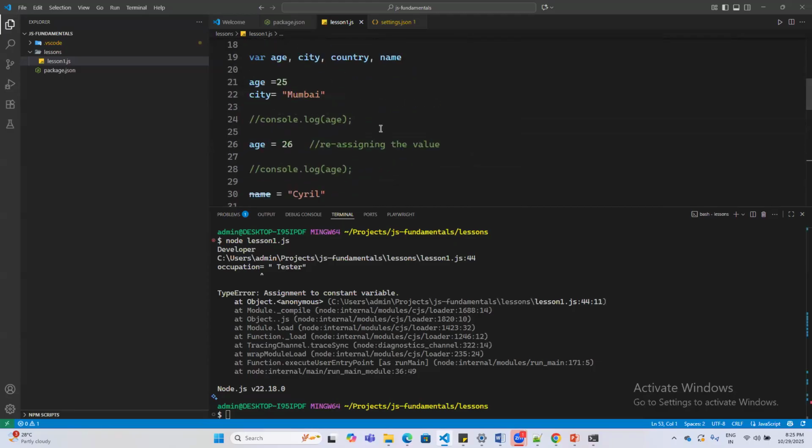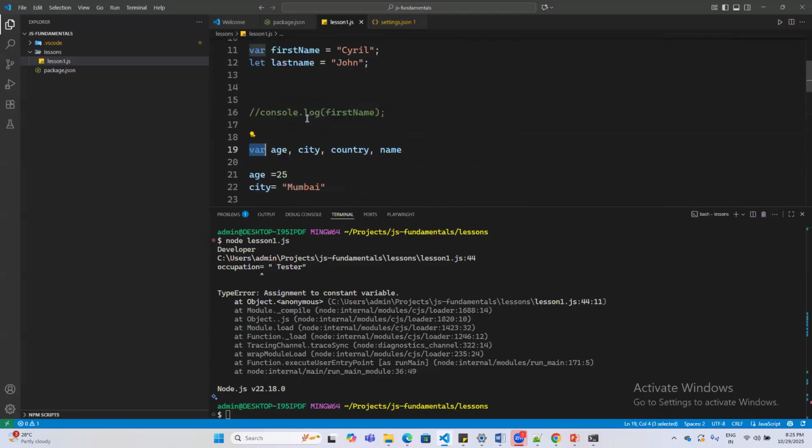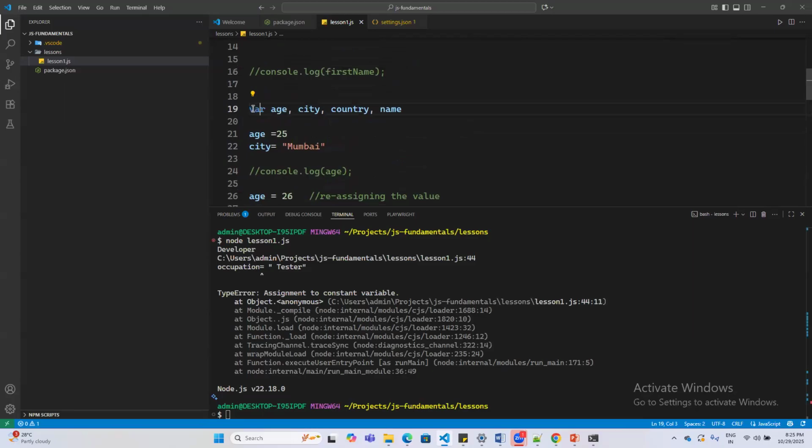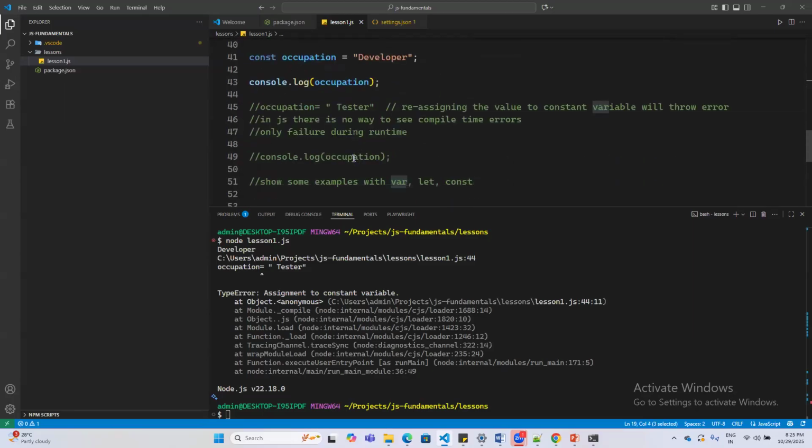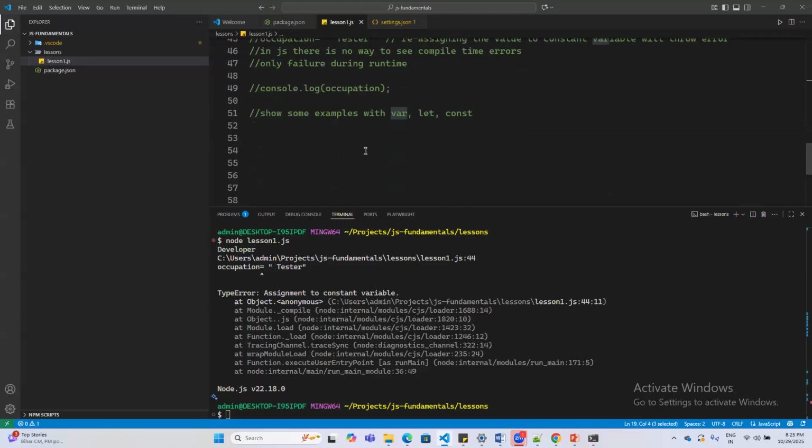Normally, keywords and all those things. VAR as a keyword is only read by JavaScript if you write it in all small letters. So those are case sensitive. There are some reserved keywords in JavaScript and any language, so you need to follow the same keyword.